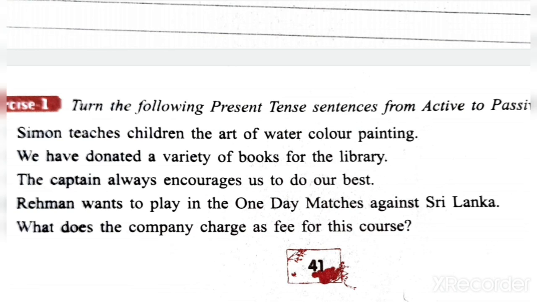Okay, and I will take questions and commands and imperative sentences together in next lecture. Keep on revising the things which I have provided you, and try to understand the things, try to solve different examples, okay, and remember all these things.